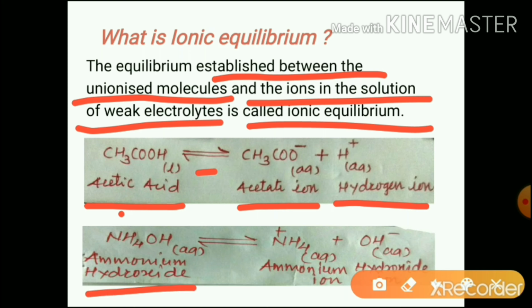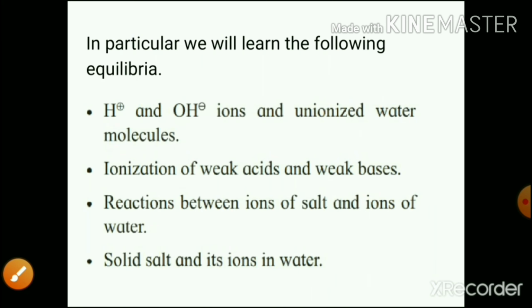See here, ammonium hydroxide is a weak base. It undergoes dissociation to form ammonium ion and hydroxide ion, and there develops an equilibrium between dissociated ions and undissociated molecules. So it is ionic equilibrium. So both the examples are of ionic equilibrium.